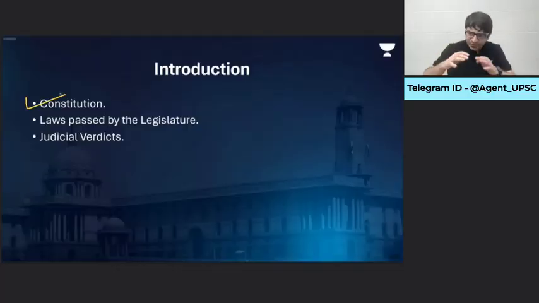Starting off with the preamble, how the states are organized or reorganized in India, what is citizenship and how can you become a citizen of India, what are the fundamental rights provided to you by the Constitution, what are the directive principles of state policy, what is the role of the executive, legislature, judiciary, how elections are conducted in this country, can EVMs be hacked? Whatever is mentioned in the Constitution, you will have to study that. That is the focus area number one in Indian polity.